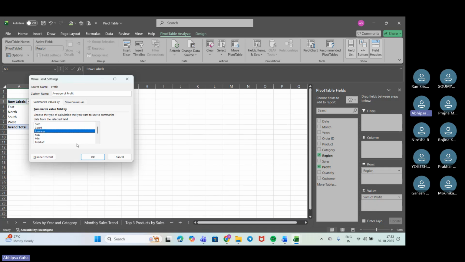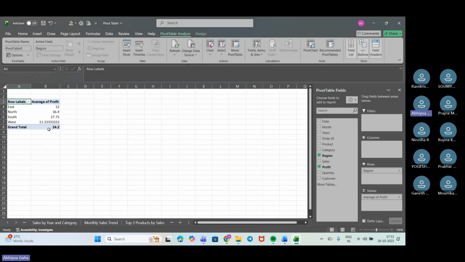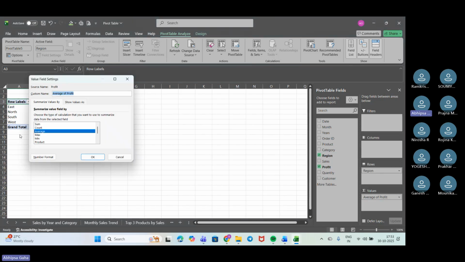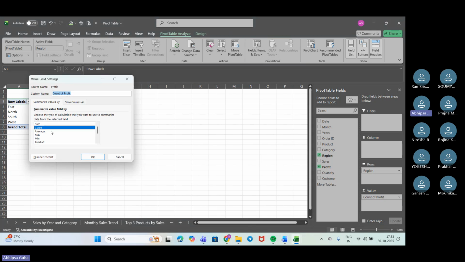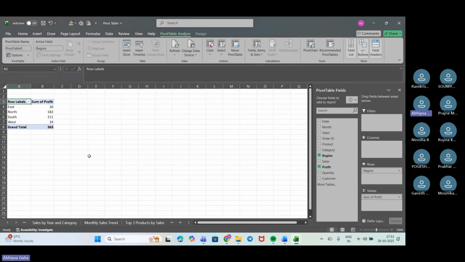If I change it to average and put OK, it is giving me the average profit for each of the regions, right? If I just put it to count, it is giving me the profit-wise count for each of the regions, right? So I'll just keep it to sum only because that is more fruitful and understandable in this section.